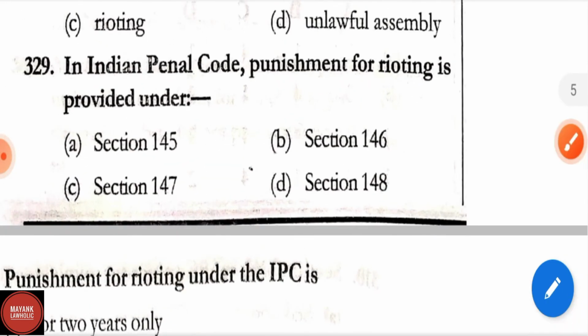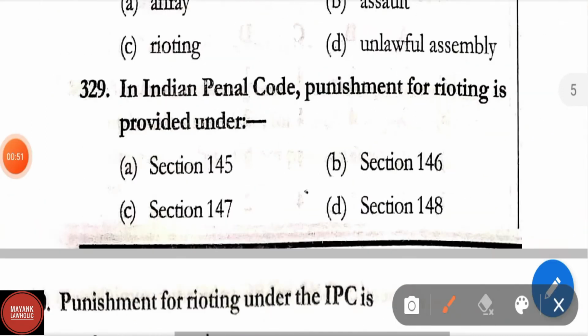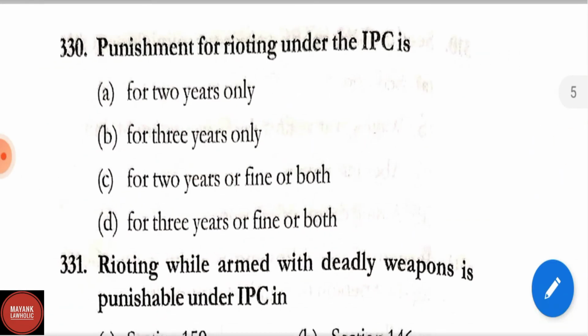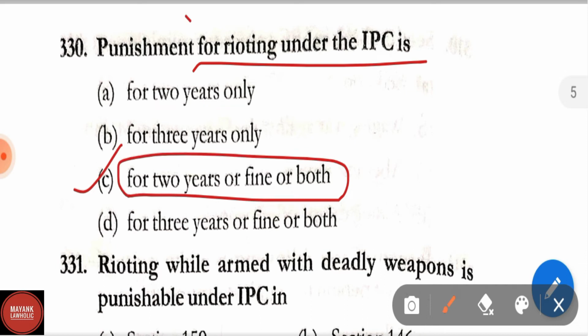Question number 329. In IPC, punishment for rioting is provided in Section 147. Question number 330. Punishment for rioting under IPC is for 2 years only, for 3 years only, for 2 years or fine or both, for 3 years or fine or both. Correct answer is option C, that is for 2 years or fine or both is the punishment for rioting under IPC.